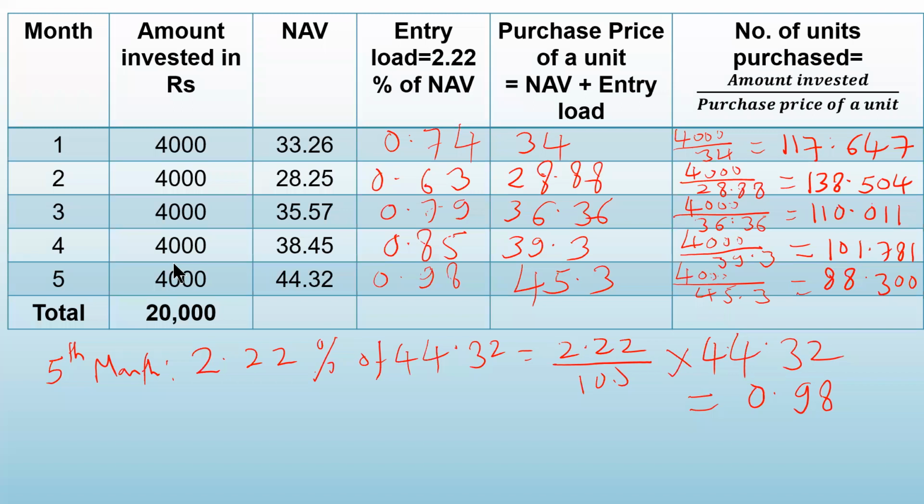You can note here that whenever the purchase price is decreasing, the number of units purchased increases. When it decreases from 34 to 28.88, the purchase price has decreased and the number of units has increased. If you have the same amount, the number of units purchased will be more if the purchase price has decreased. Now look here in the third month, from 28.8 to 36.8 it has increased. So the number of units has decreased.